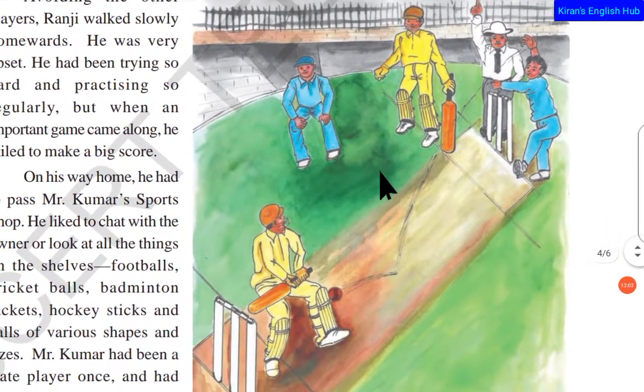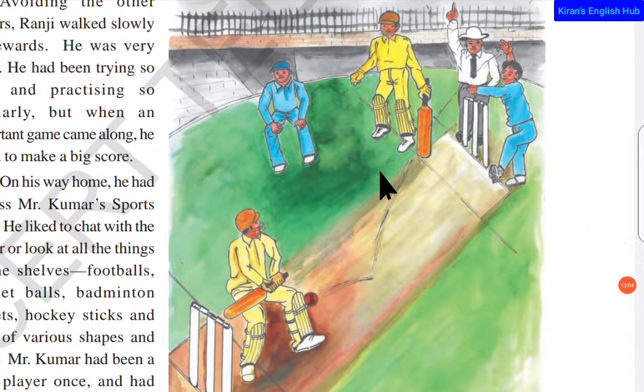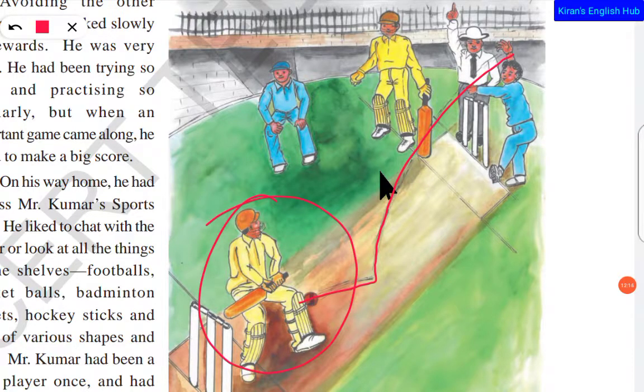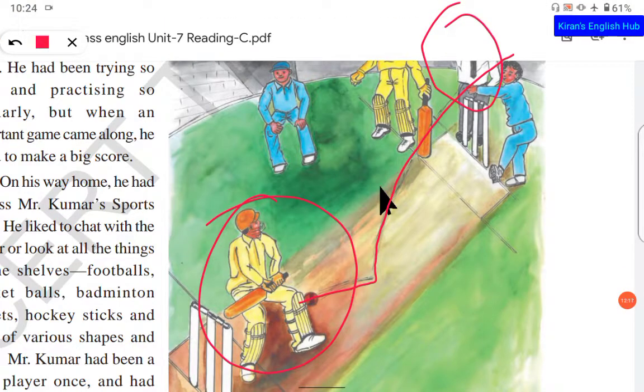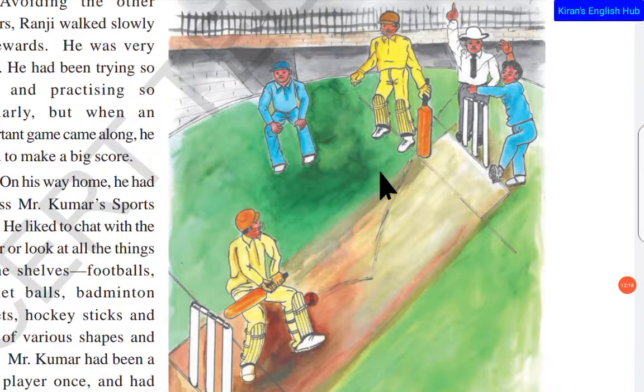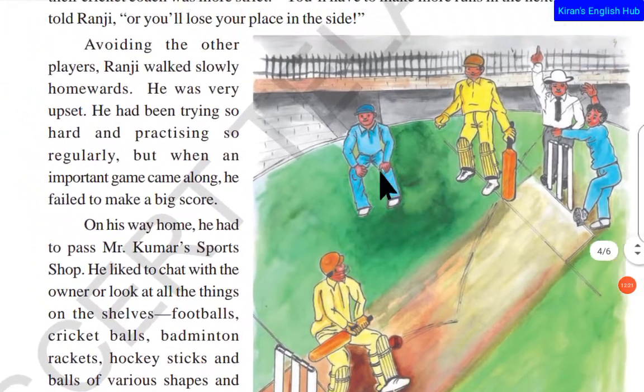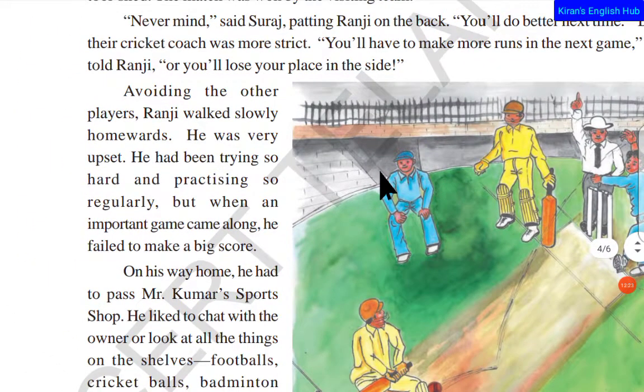So you can see the picture here. This is what had happened. This guy released the ball, it came and hit the pads here. Imagine this guy is Ranji. So here the umpire gave him out. We can see that. So avoiding the other players, Ranji walked slowly homewards, in the sense towards home.